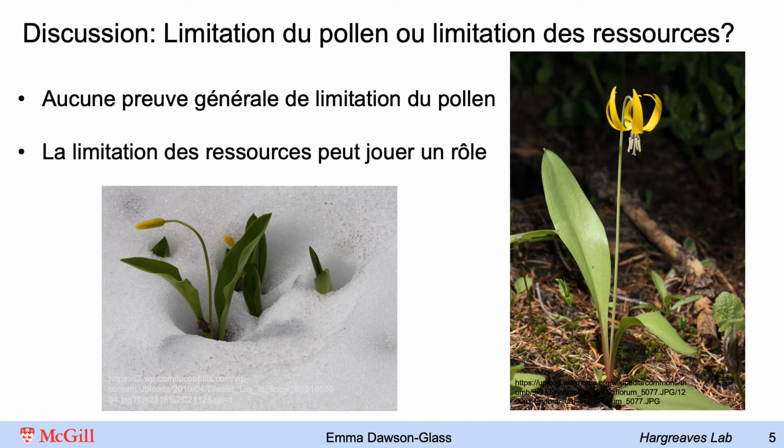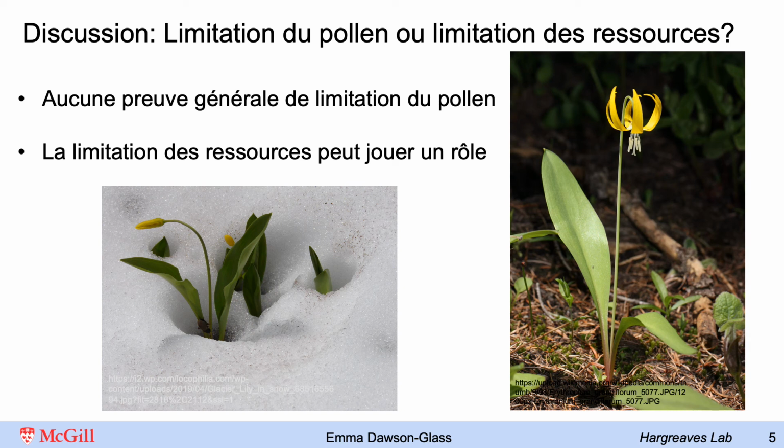And so our preliminary results indicate that there does not appear to be evidence that pollen limitation is broadly important in dictating plant ranges. So this might underscore the trickiness in measuring pollen limitation and disentangling those effects from resource limitation. A good example of this is the glacier lily, which is a species that requires up to 7 years to accumulate the resources necessary to flower.